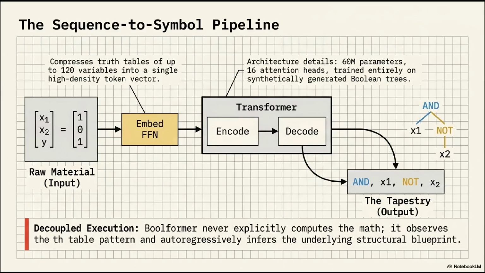The engine under the hood is a transformer with 60 million parameters and 16 attention heads. It was trained entirely on synthetically generated Boolean trees. During inference, the model doesn't explicitly calculate the math. Instead, it observes the pattern in the truth table and autoregressively infers the structural blueprint, decoding it into a symbolic expression like and x1, not x2, in reverse Polish notation. This decoupled execution means the model is learning the grammar of logic itself.